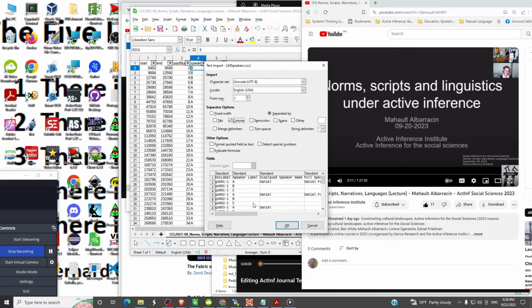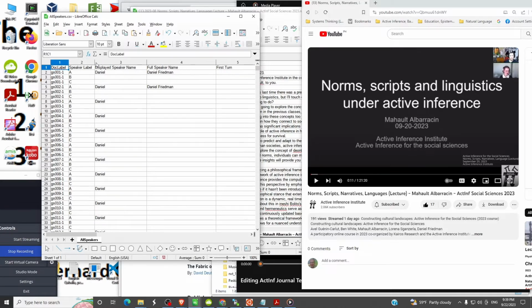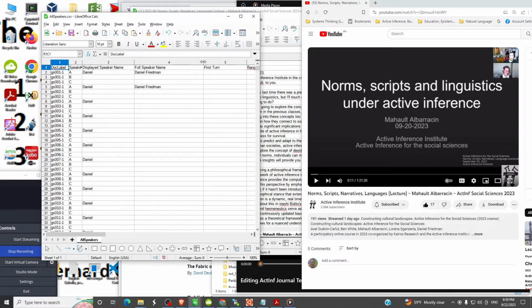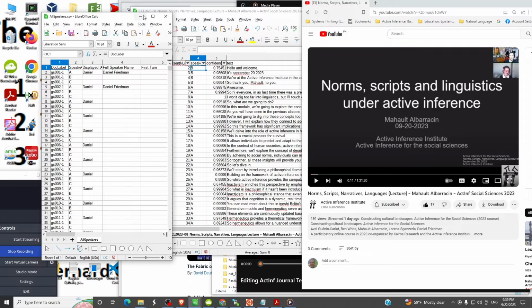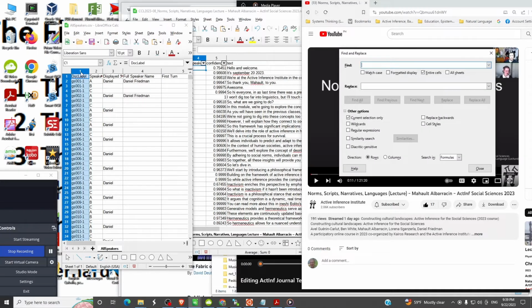So, as I mentioned, we need to explicitly say which separators are being used, and of course CSVs don't know much about formatting. They contain only raw data, so we'll make this a little easier to look at. And we have to find the prefix that's already CCL2023. So we can just do a search within the current selection, that is column 1.